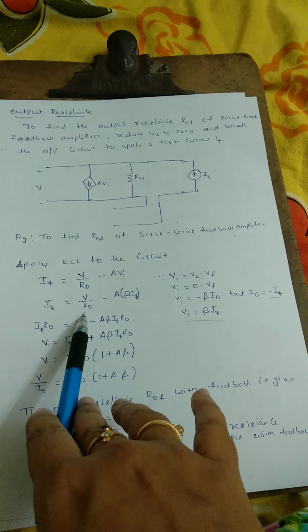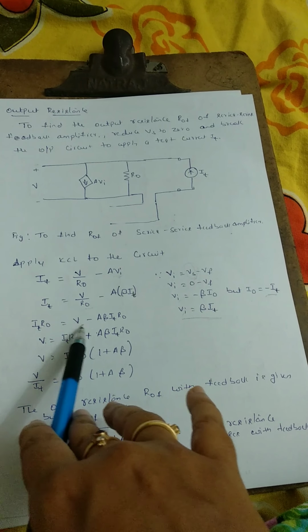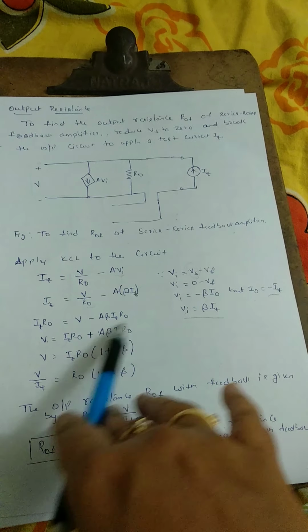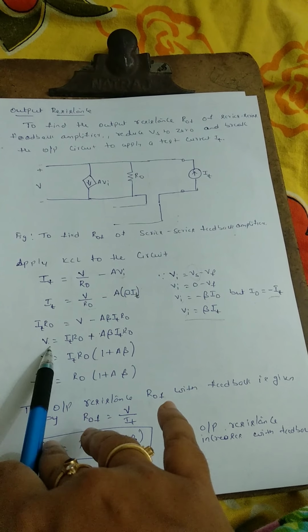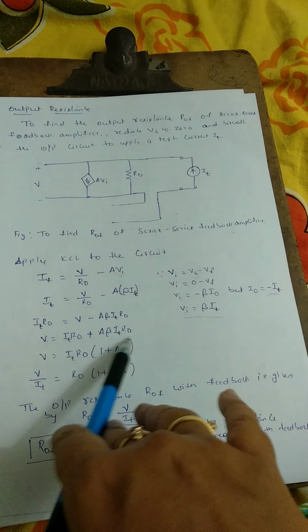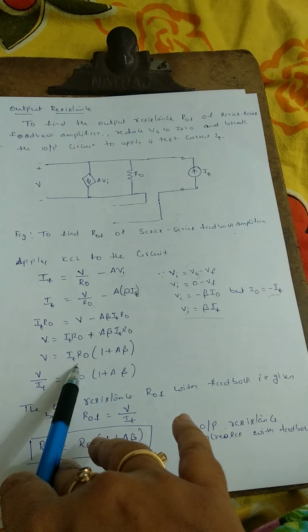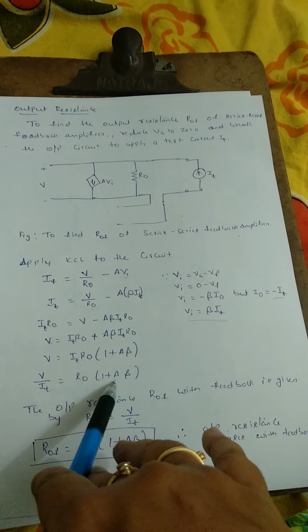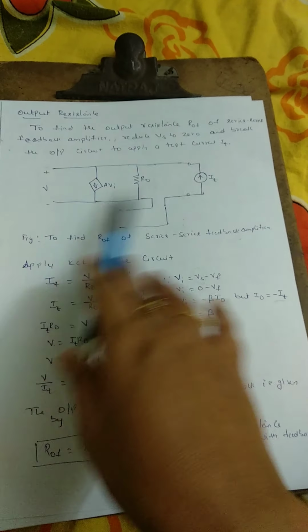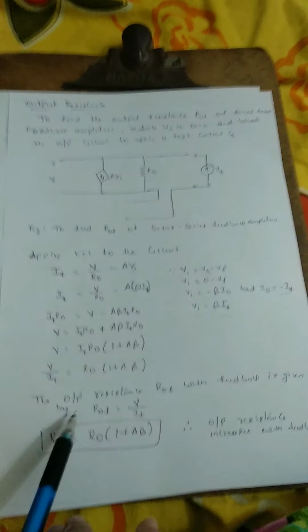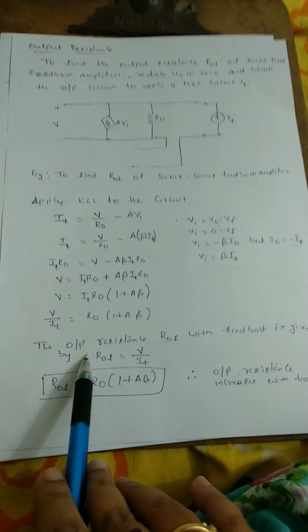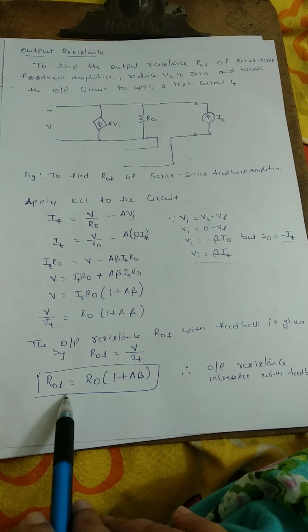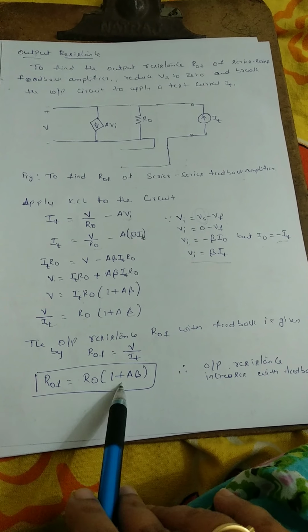Taking R0 as the LCM, IT into R0 is equal to V plus A beta IT R0. I again rearranged: V is equal to IT R0 plus A beta IT R0. Taking IT R0 common and moving IT to the left hand side, we get V divided by IT equal to R0 into 1 plus beta A. V divided by IT is the output resistance Rof. So Rof is equal to V divided by IT, which is R0 into 1 plus A beta.